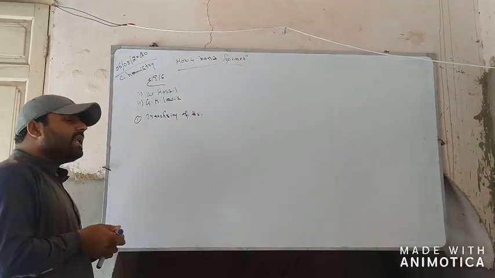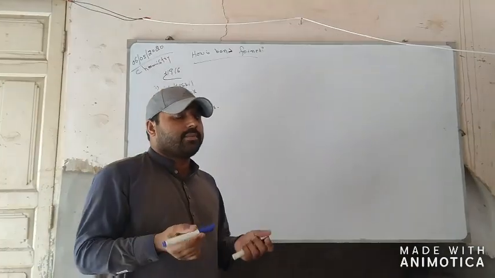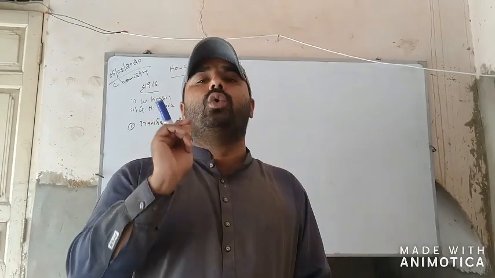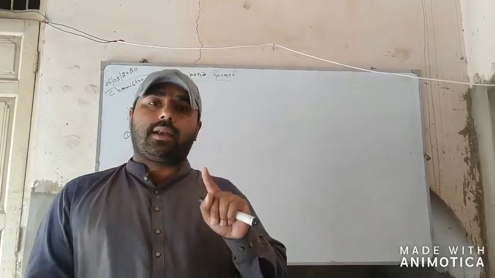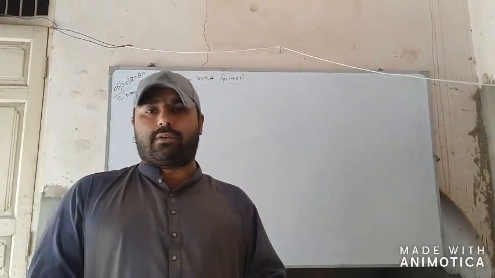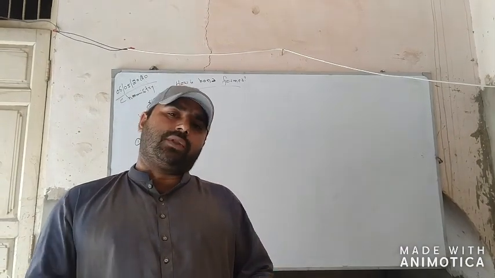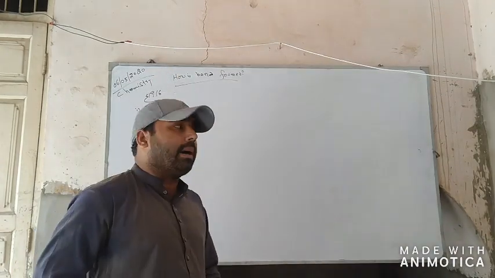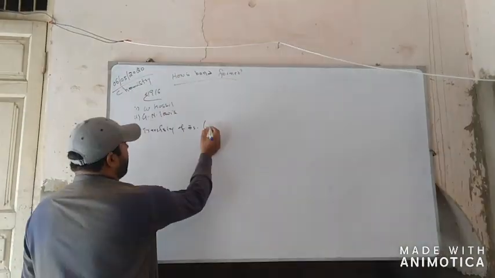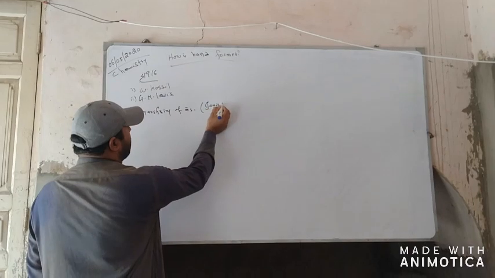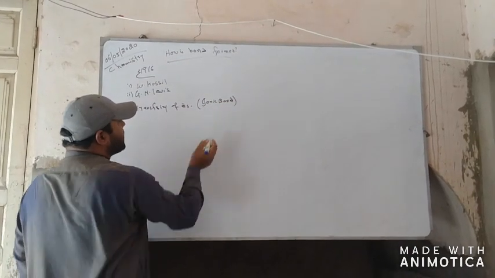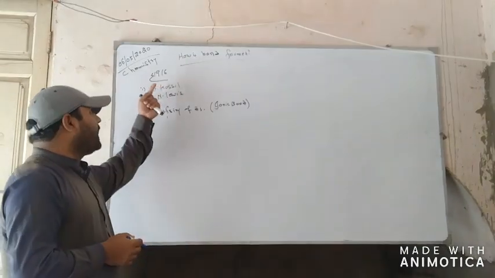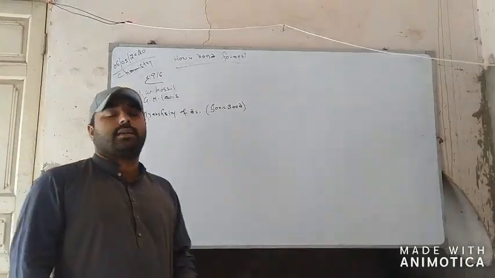What is the meaning of the transferring of electrons? Transferring of electrons means one atom loses its electrons and another atom gains those electrons, and in this way a bond is formed between these two atoms, and that bond is known as the ionic bond. So the concept of the ionic bond was briefly described by the German scientist W. Kossel.